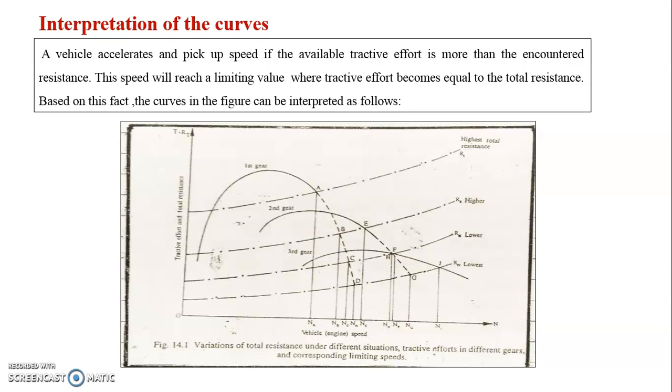So, in the previous lecture on automobile gearboxes, we discussed the interpretation of curves for first gear, and now we move to second gear.